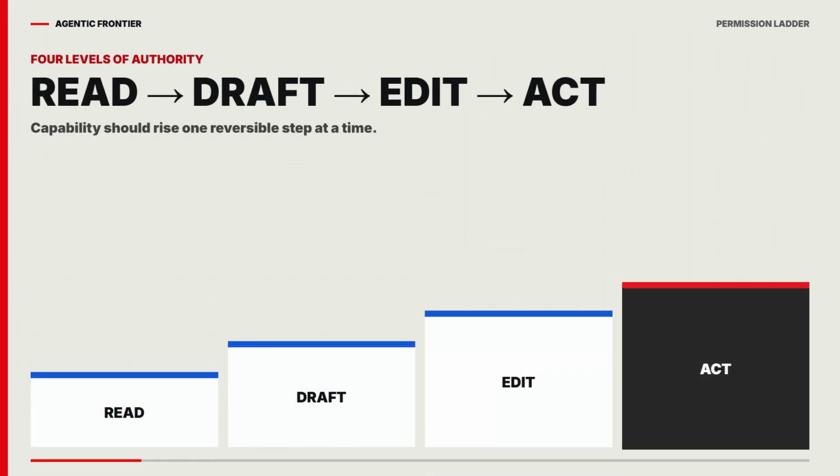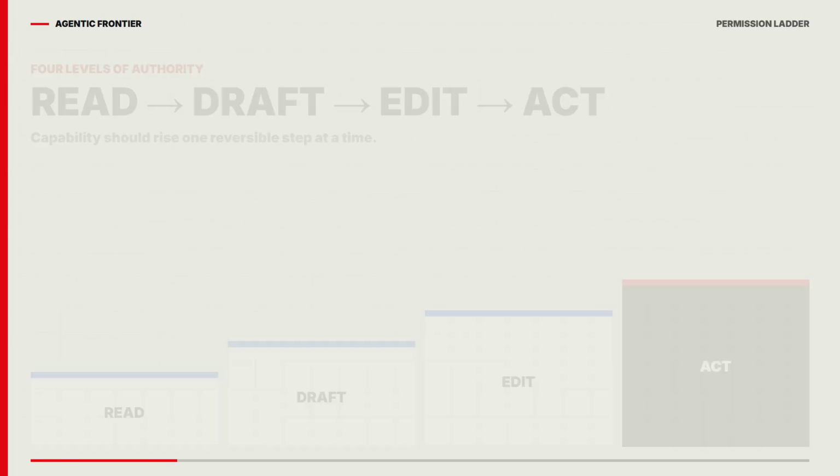A practical permission model has 4 levels: read, draft, edit, act. Read lets the agent inspect. Draft creates a proposed change. Edit changes internal state. Act creates an external consequence. Too many systems jump directly from read to act because the demo feels more magical. In production, that jump is where control disappears.